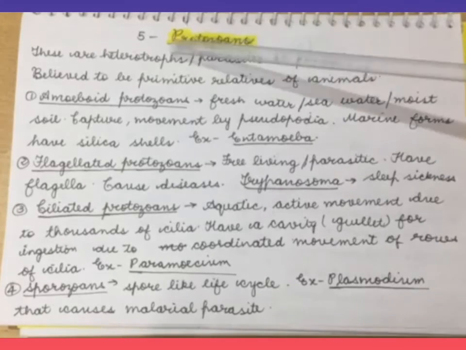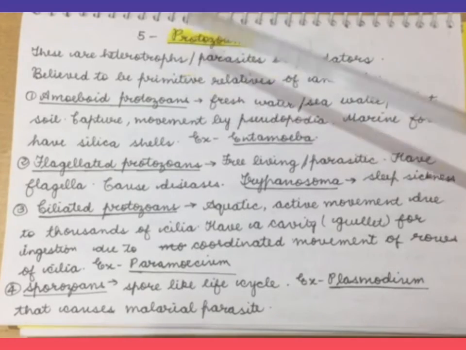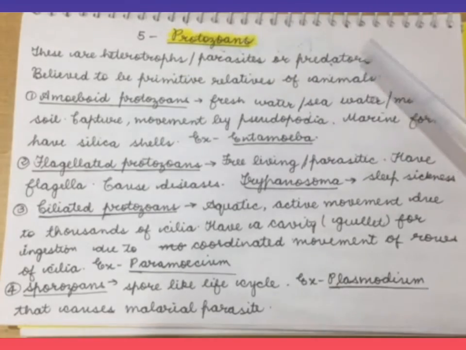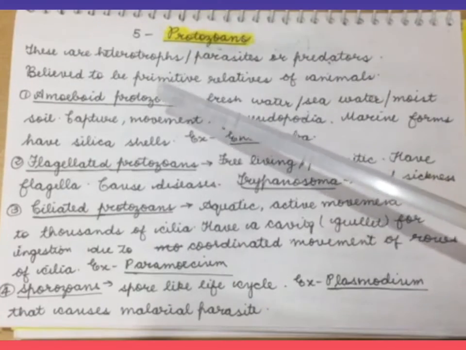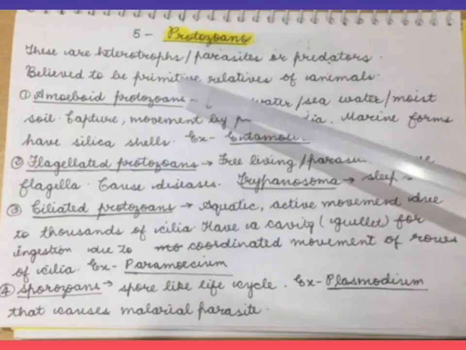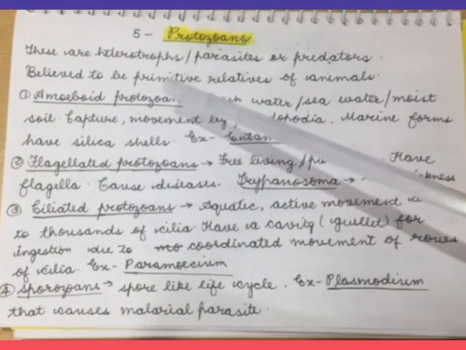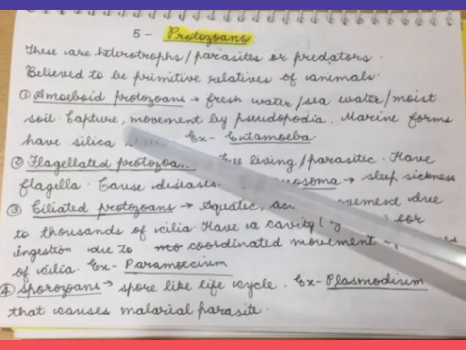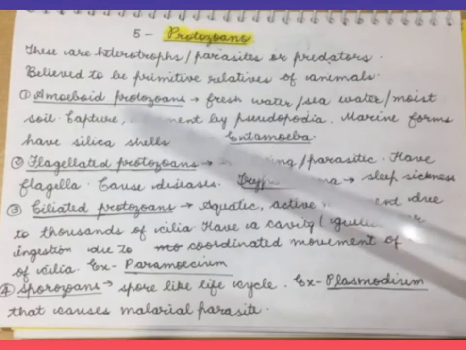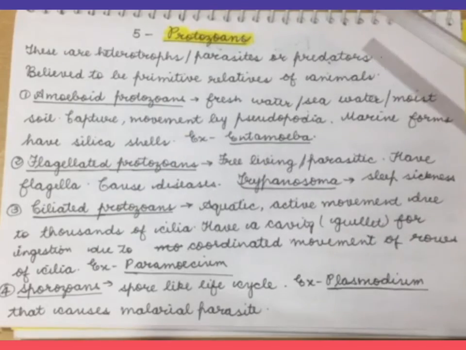The last part of this kingdom Protista is protozoans. Now these are actually heterotrophs, and these are parasites, or they also act as predators. So these are the three modes, meaning there is no autotrophic mode of nutrition. They are the primitive relatives of animals. Here there are four further subtypes: amoeboid protozoans, flagellated protozoans, ciliated protozoans and sporozoans. Amoeboid protozoans are either freshwater, seawater, or found in moist soil. They capture food and do movement both by pseudopodia. They have marine forms with silica shells, like Entamoeba.